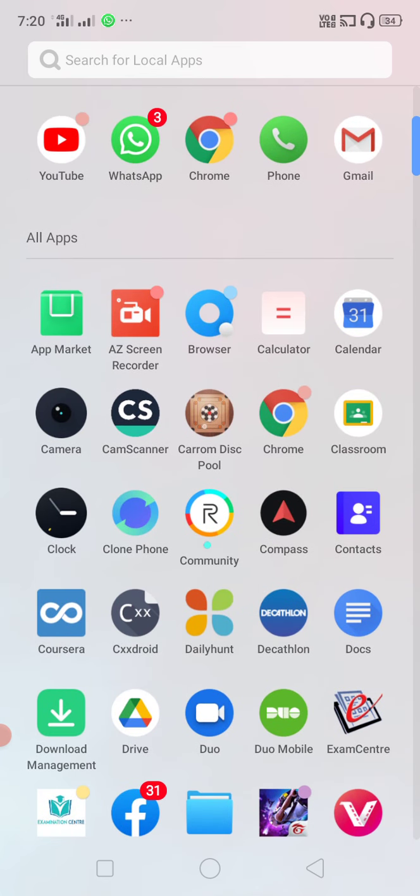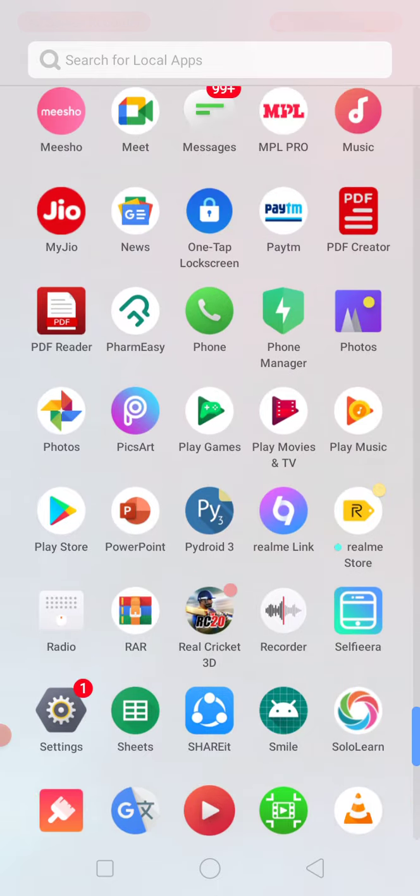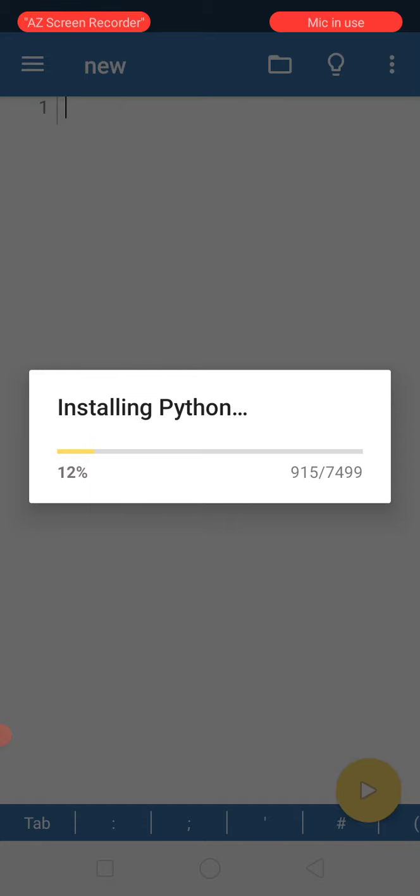Actually, I am using mobile to record this video because there are two main reasons. The first and foremost reason is that many people think they need a laptop or PC to code, but actually we can code on any mobile, Android or iOS. If you have an Android phone, you can install the Pydroid 3 app and code Python in it. It's more than sufficient for you. The second reason is that my laptop is damaged. The DC port is damaged, so I gave it to the shop. That's it.